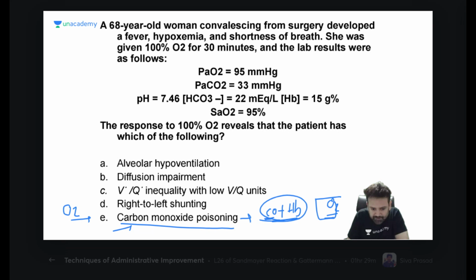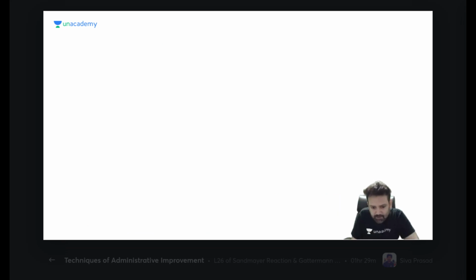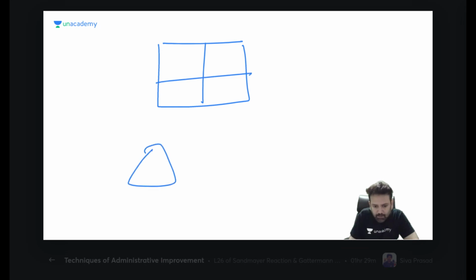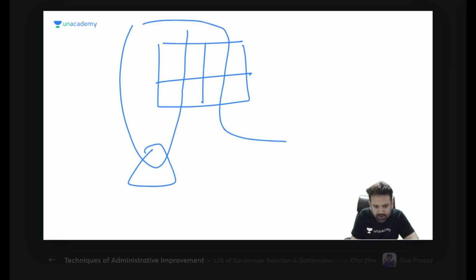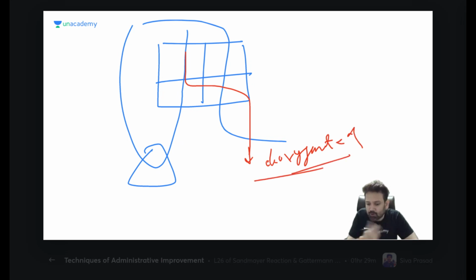Okay, coming to right to left shunt. This is your lung. Normally blood goes like this and comes like this. This is the normal phenomenon. But when there is right to left shunt, blood is going like that. So blood is deoxygenated. Now if you give oxygen, where will it go? To the lung, or will it go in the blood? If you are giving oxygen, my dear friend, it will go to the lung.